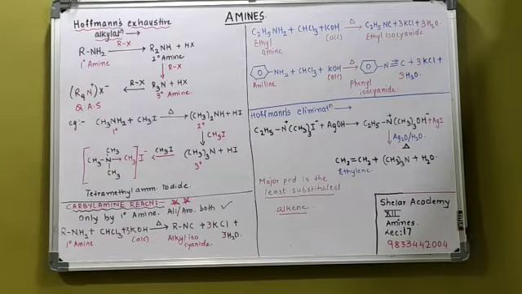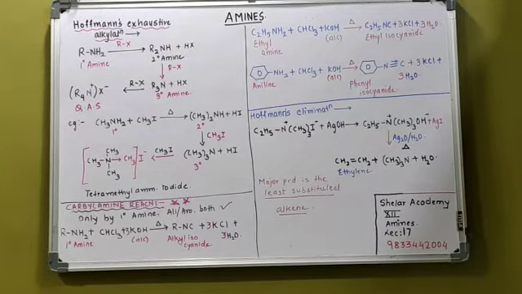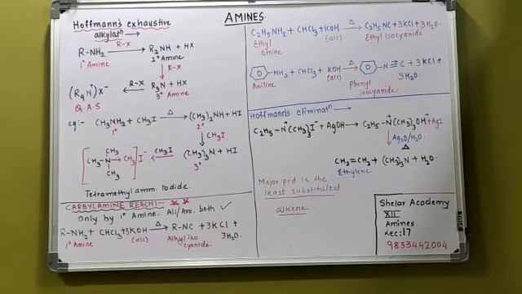Now, the next reaction I've written 2 star over there. A very important reaction. The reaction which is only given by a primary amine. 1 degree amine लिखा है. I've written see there both aliphatic as well as aromatic दोनों amines will give this reaction. The name of the reaction, it is called as carbylamine reaction. Carbylamine. The product's name itself is carbylamine. It has got a bad smell. From the smell itself you can realize, oh, it is a carbylamine which is formed in the reaction.